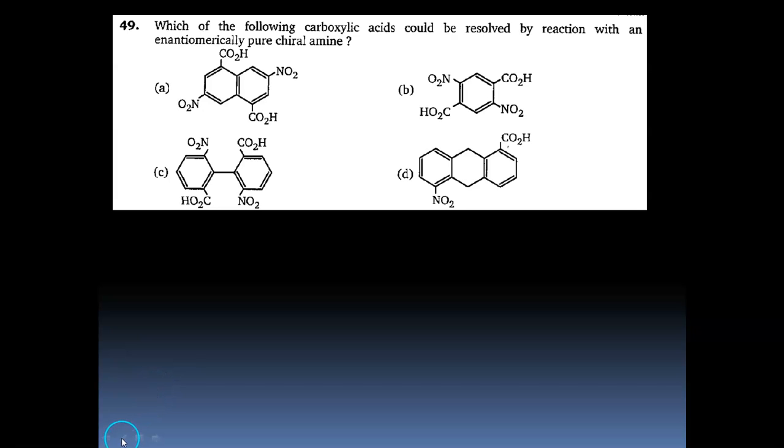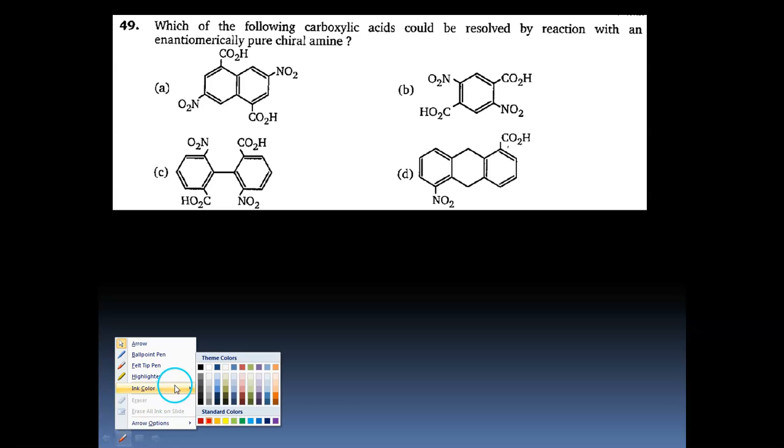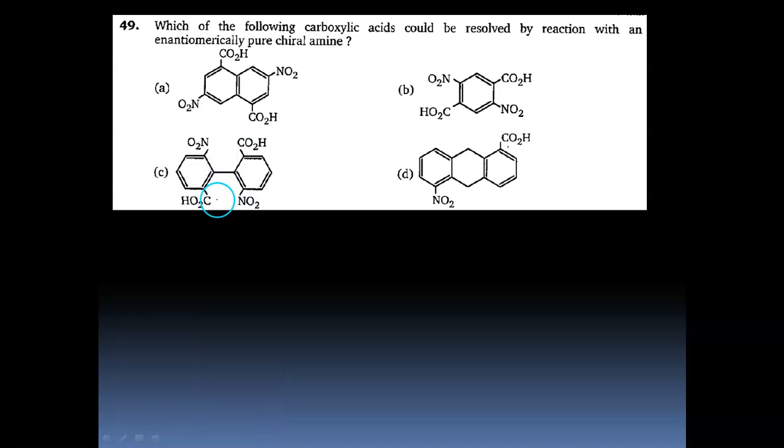Therefore, in this question, we just have to identify in which molecule we have an element of asymmetry. We can see that the first one is an entirely planar molecule, so the plane itself is a plane of symmetry, so this is not possible. Also in the second case, we can say there is a point of symmetry, and also it's a planar molecule, so the plane itself is a plane of symmetry. In D, the two benzene rings are kept in a plane because of this linkage, therefore they will be in the same plane, so hence it will be symmetric, right?